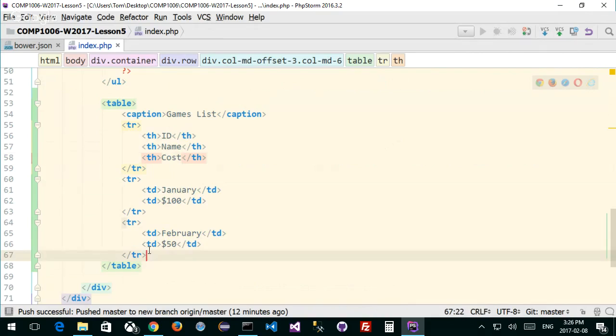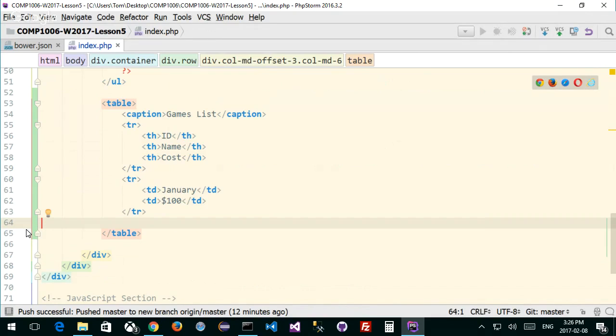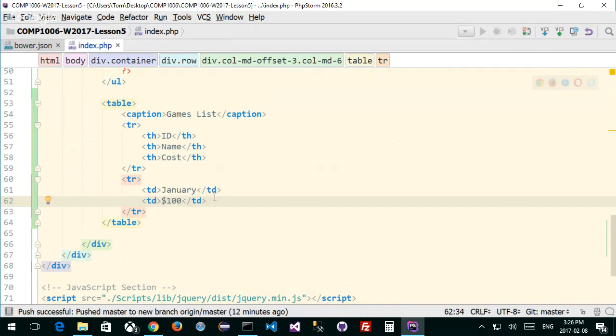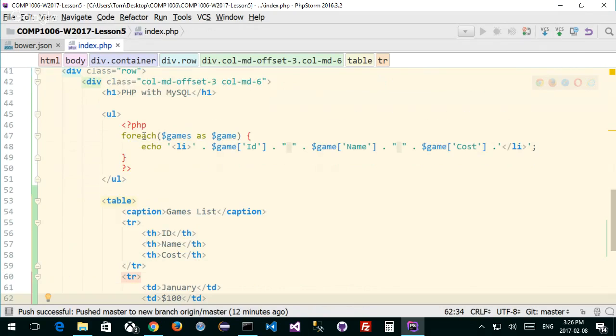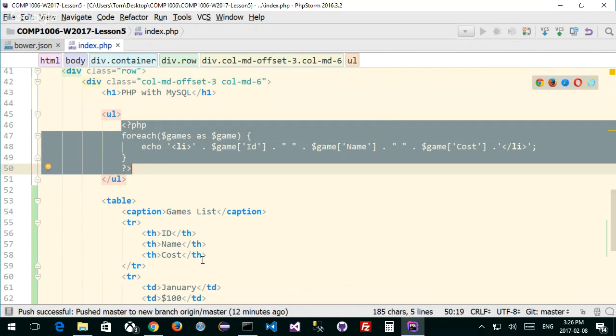For the table row in here, right, here's our table row. I only want one of them, right? So one of them that has actual table data in the table row. And I want to kind of supplant what it's going to look like on a kind of standard day. Now, I don't want to iterate. I don't want to do this PHP loop for the entire table, because that's going to create three different tables. I don't want three different tables. I want one table with a bunch of table data in rows, right?